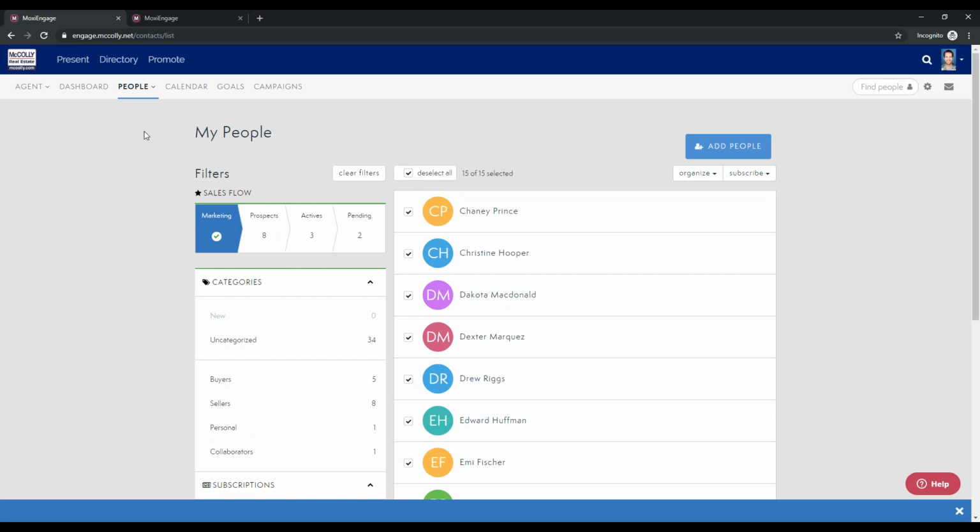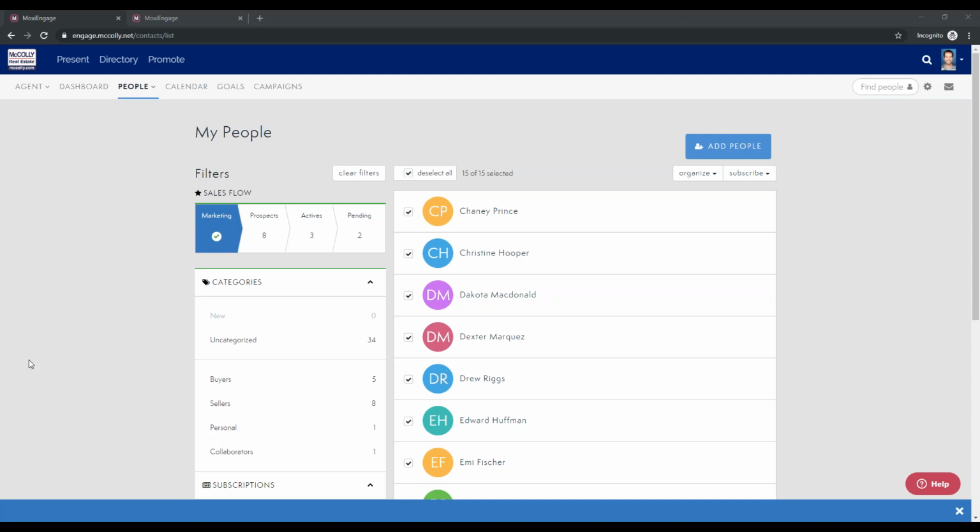Perfect. Cristin, did you have anything to add there for neighborhood news and listing announcements? No, but neighborhood news is definitely one of our favorite things here at MoxiWorks, especially when you add the same zip code for all of your people. What happens when you do that is that if a client decides, hey, I want to change the zip code, I actually want to look in this area, they'll either contact you or they can change the newsletter themselves, and there'll be a little marker in their activity section, their profile card, that says they've updated their zip code for neighborhood news. So it's a great way to see what's going on in your customers' lives, and also opens up that door for conversation. So awesome tool.